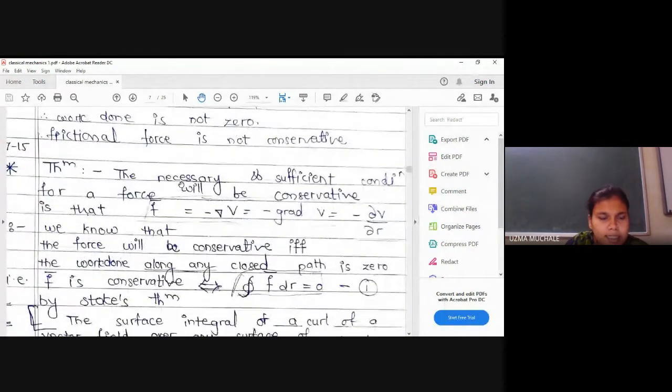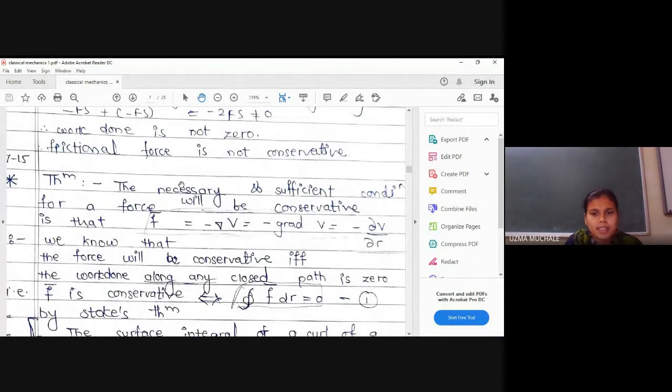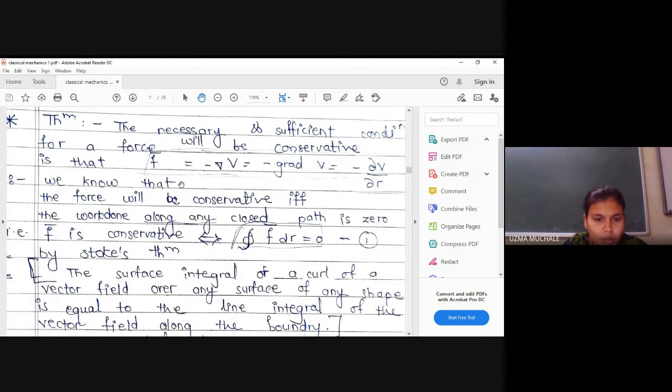Okay, the next theorem tells us that the necessary and sufficient condition for the force to be conservative is that force is equal to minus del V, which is minus the gradient of V, which is minus dou V upon dou r. Right now, actually, this theorem is not for your syllabus. Only the statement is there, and if someone wants the proof of this, I have the notes for it.